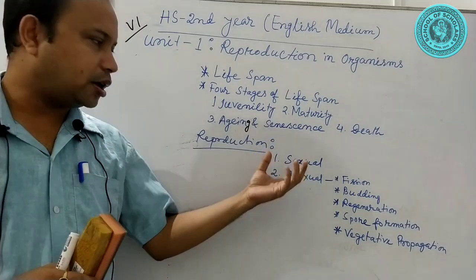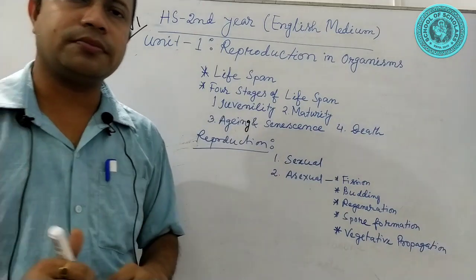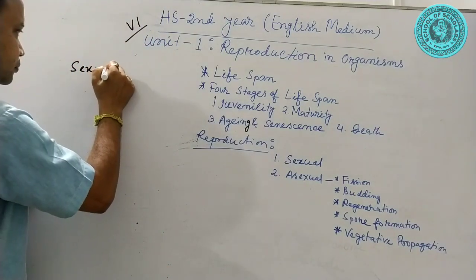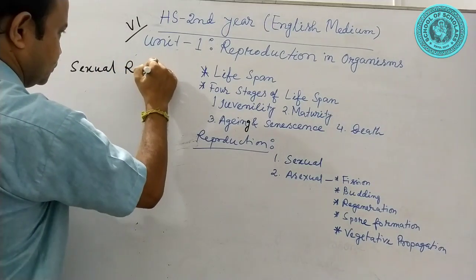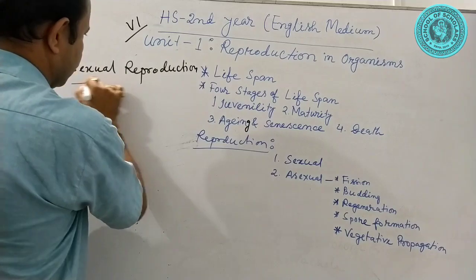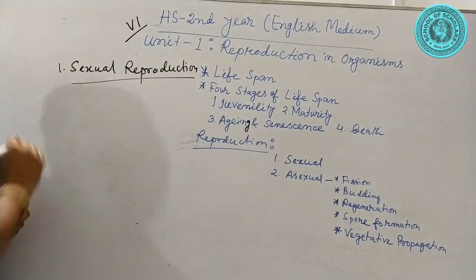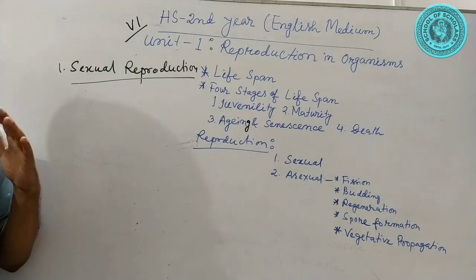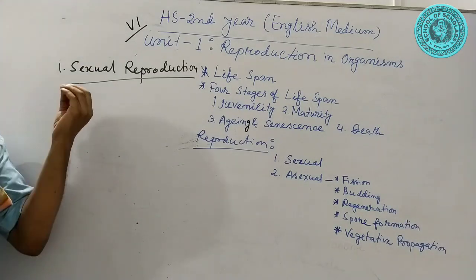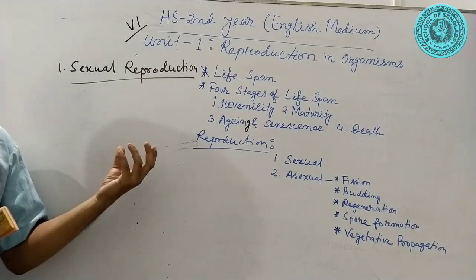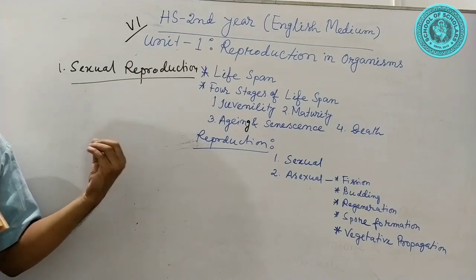At first, I am going to discuss sexual reproduction. Sexual reproduction is one kind of reproduction. In this type of reproduction, male and female gametes are united to form an organism.